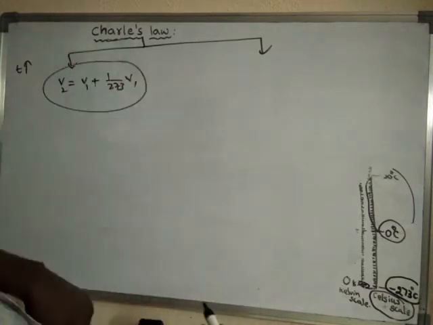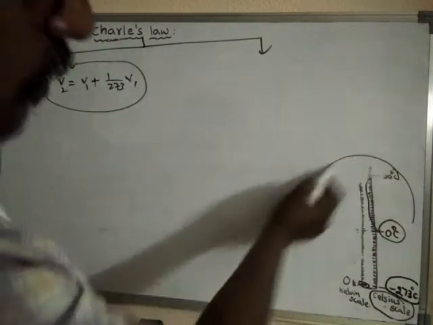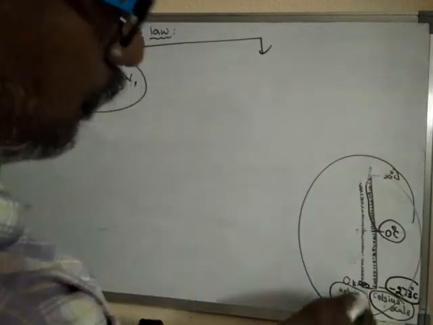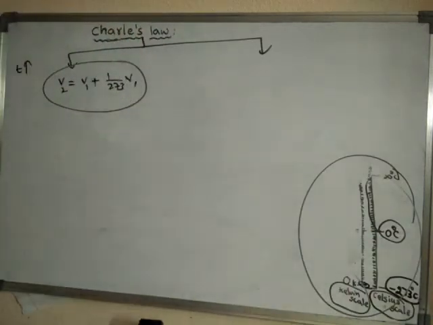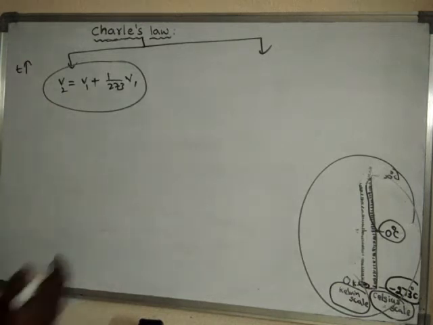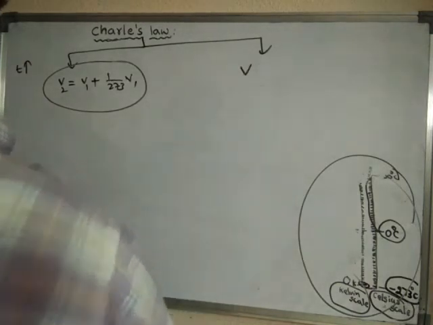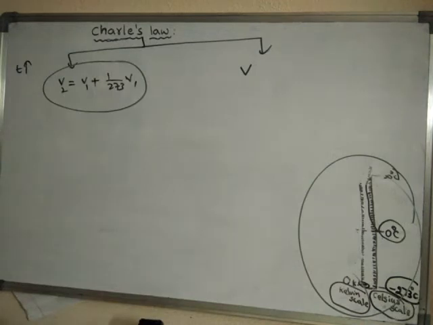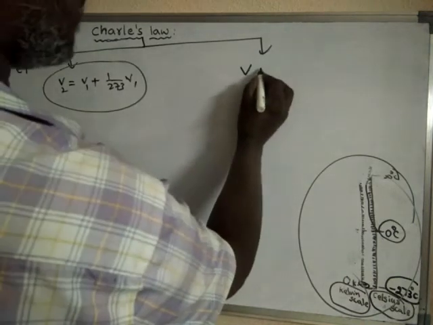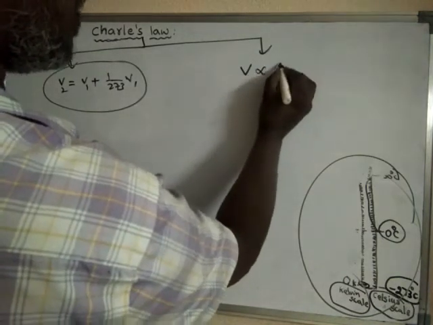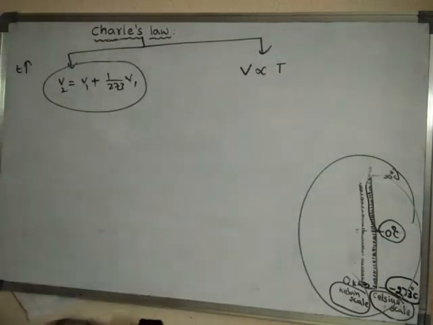There is another definition of Charles' law based on the Kelvin scale. What is that one? Volume of gas is directly proportional to absolute temperature or else Kelvin temperature.